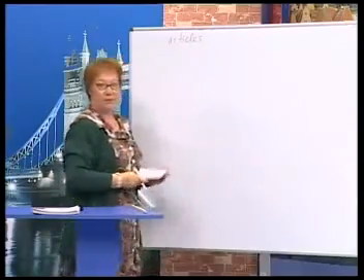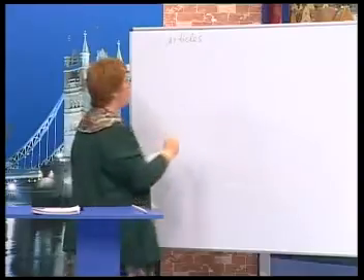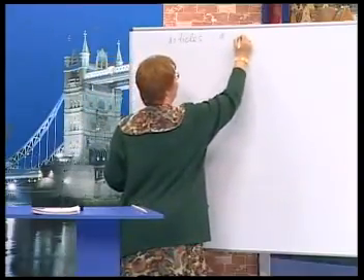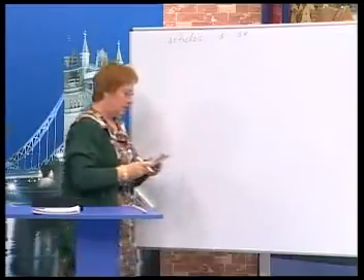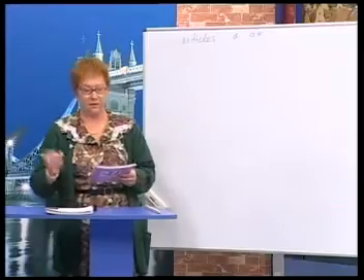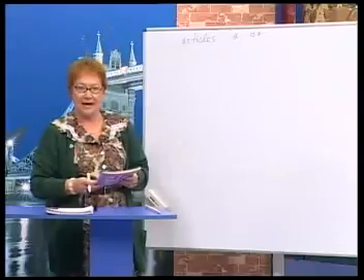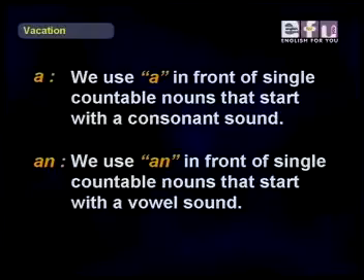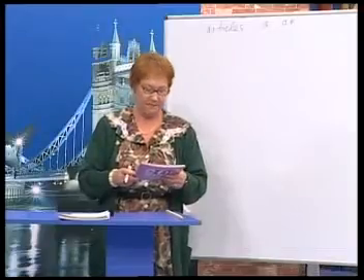Now, we're going to talk especially about a and an. Now, remember with a, we use a in front of single countable nouns that start with a consonant sound: B, D, T. An, we use an in front of single countable nouns that start with a vowel sound. Okay?